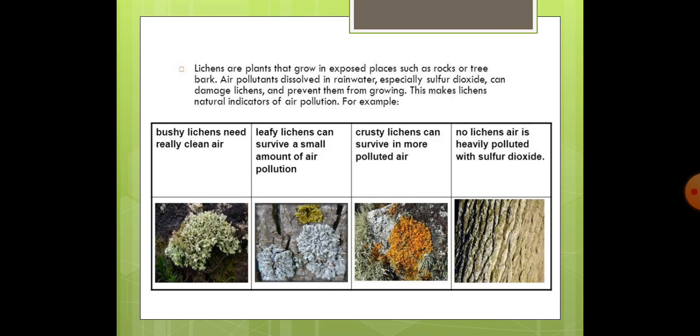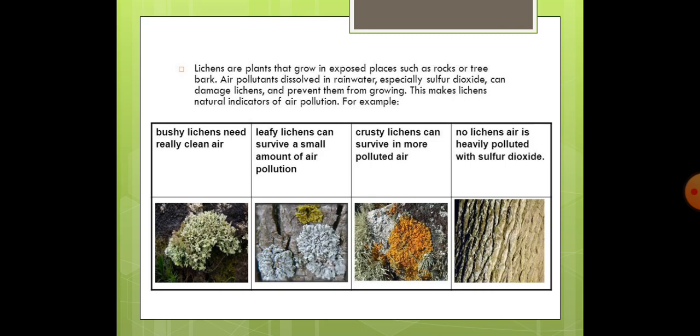As I have told you, bushy lichens need clean air. That is, the level of sulfur dioxide or air pollution should be almost nil. Leafy lichens can survive a small amount of air pollution, and crusty lichens can survive in more polluted air. With no lichens, the air is heavily polluted with sulfur dioxide. Now, in any particular area, if you see any of these three lichens, you can come to know the level of pollution in that area.